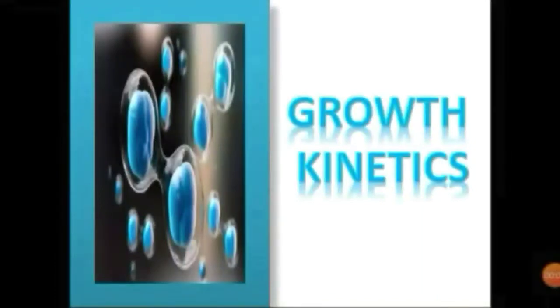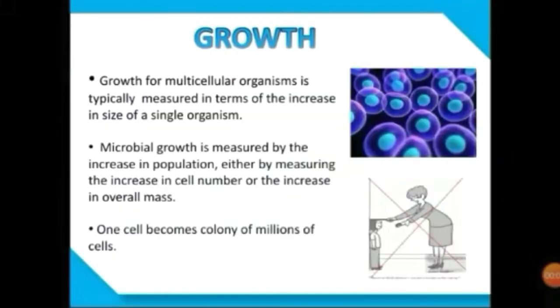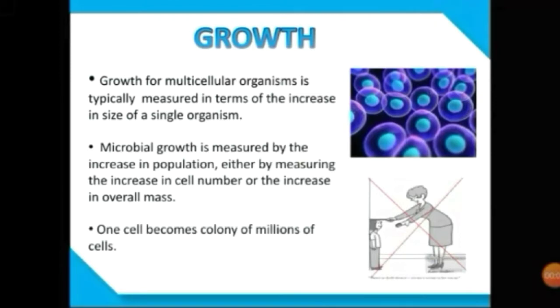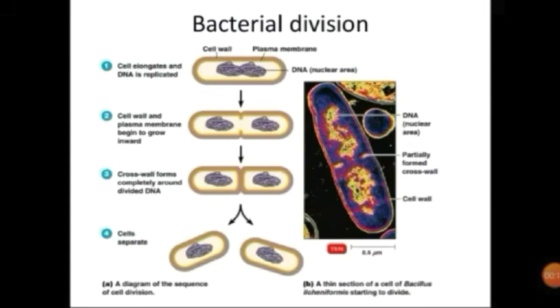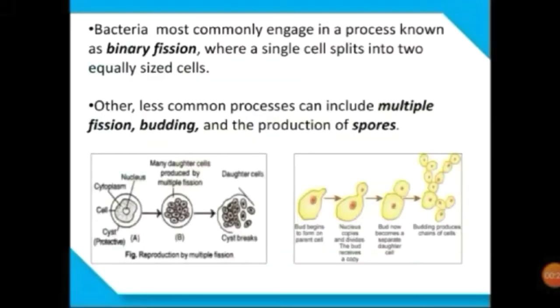In this video, we are going to talk about growth kinetics. Growth for a multicellular organism is generally an increase in size of that organism, but in a single-celled organism, growth is seen as an increase in population. Here we can see how a bacterial cell divides by binary fission. Firstly, the cell's DNA is replicated, the cell then elongates, and gradually the cell divides to form two daughter cells.